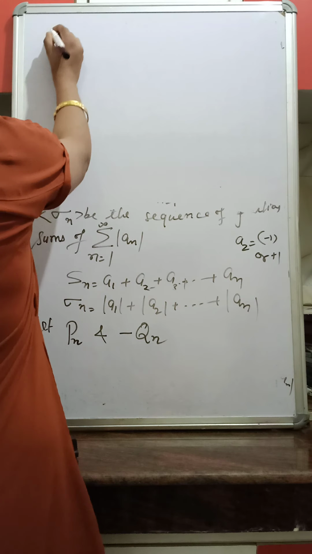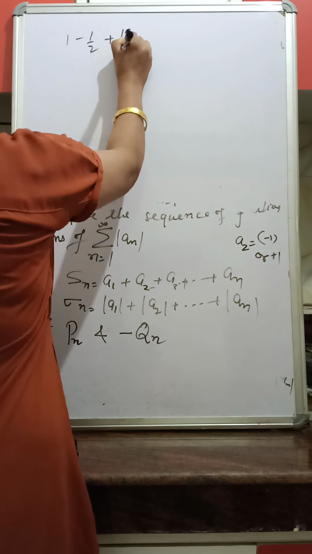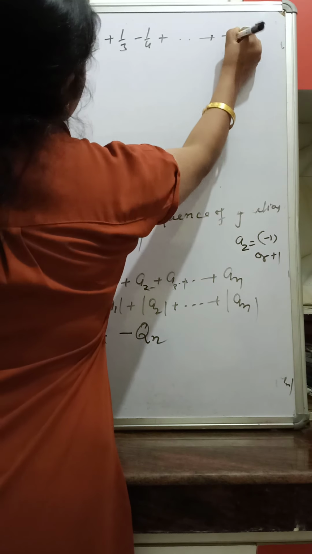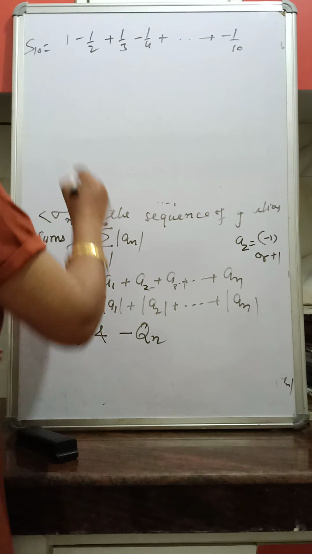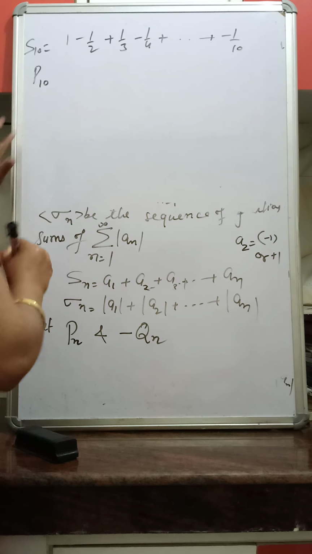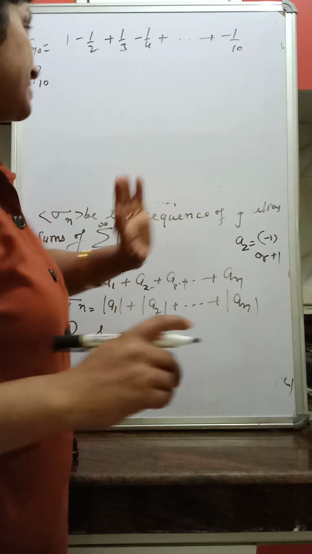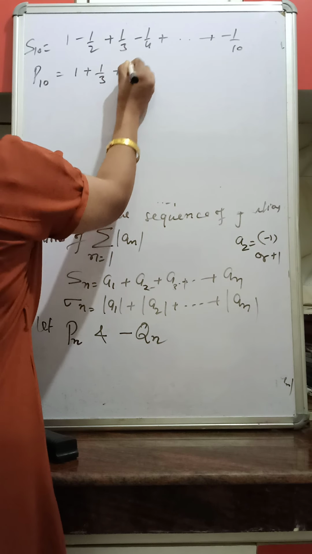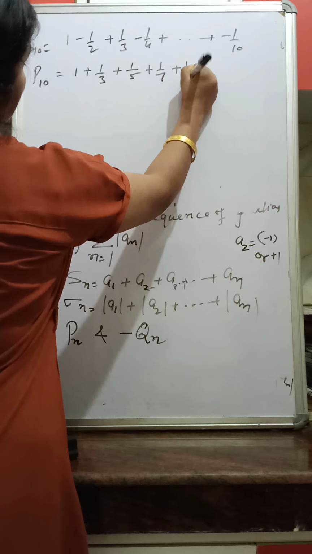Suppose I have a series: 1 minus 1 by 2 plus 1 by 3 minus 1 by 4 plus and so on, say minus 1 by 10. Suppose this is S10. So what we have is P10, which is the sum of positive terms between these 10 terms. So what is P10? It is 1 plus 1 by 3 plus 1 by 5 plus 1 by 7 plus 1 by 9.